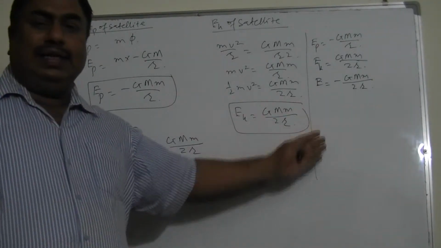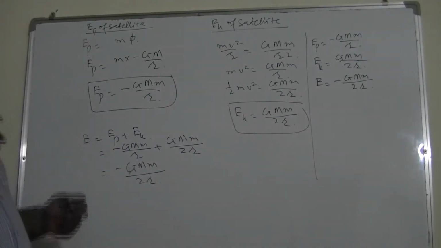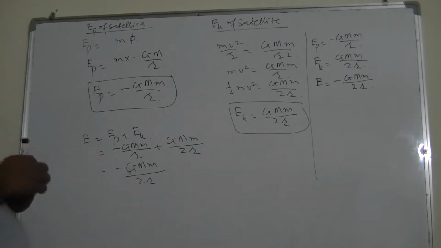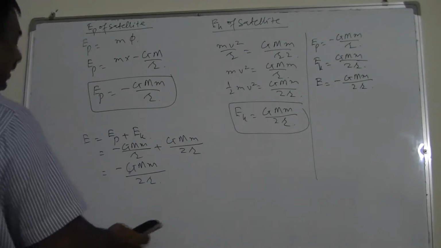Why is total energy negative? It indicates that actually you have to do some work to dislodge the satellite from its orbit. That's why it's negative.